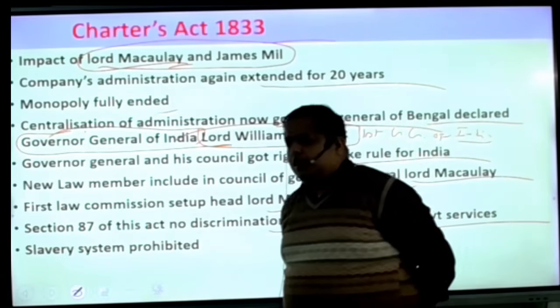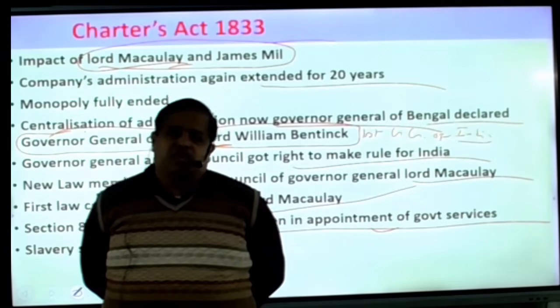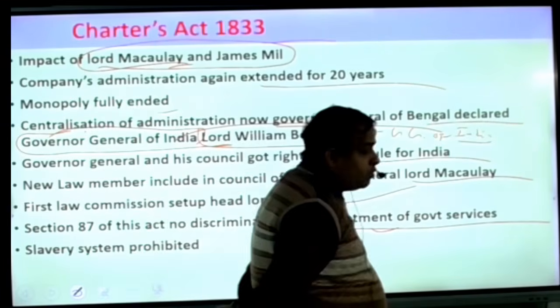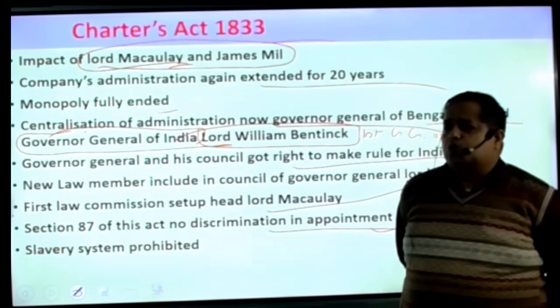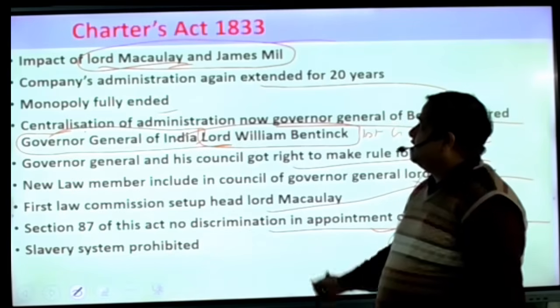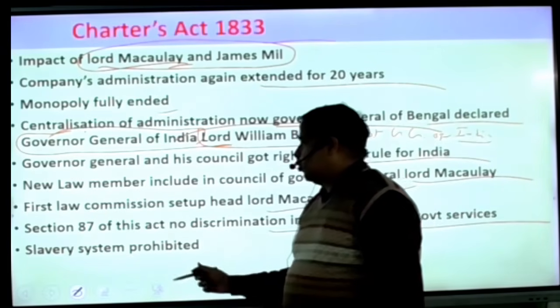Later on, Akbar also stopped the trading of slaves. Later on, in the period of Lord Cornwallis, he also stopped the trading of slaves and tried to stop this system. But finally, this system was ended. Okay, prohibited.